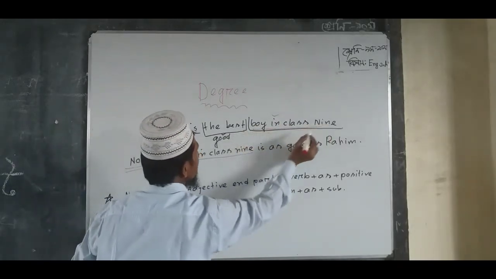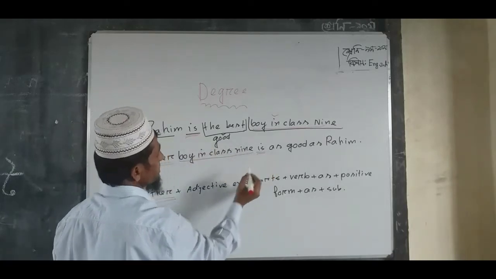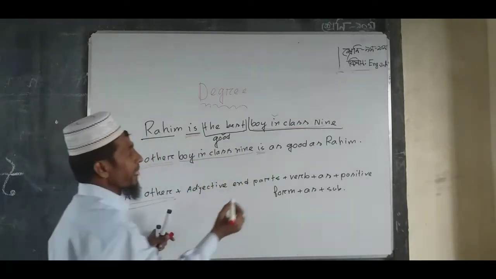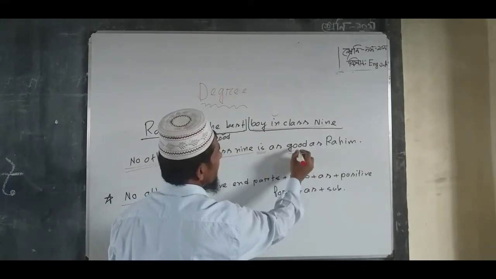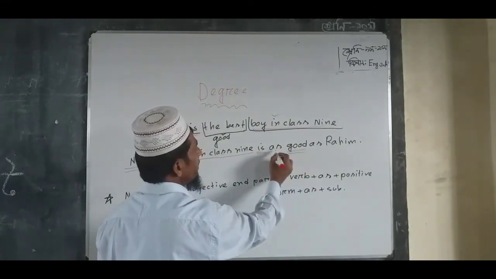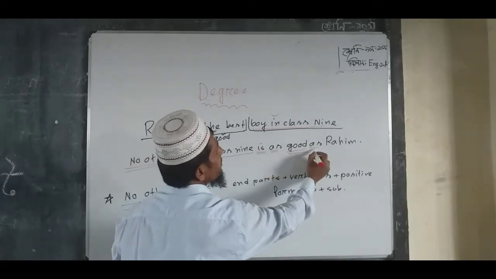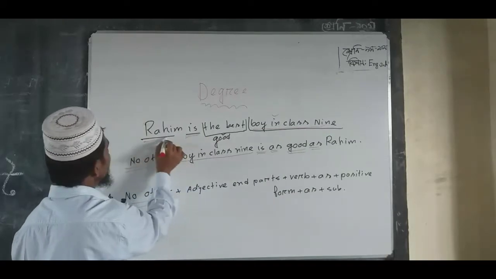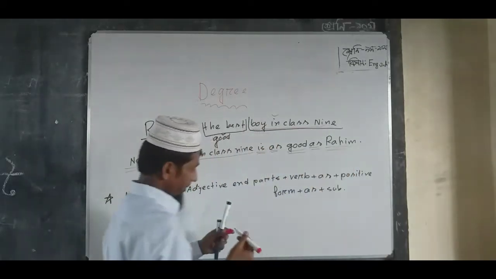Okay, dear students, verb here is. As auxiliary before the positive form. So here the positive form is good. So before the positive form we use as and after it we use as. And here subject Rohim.